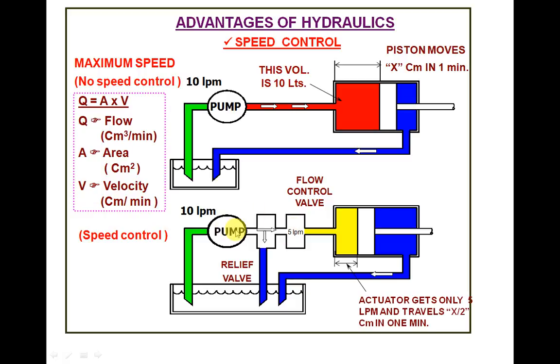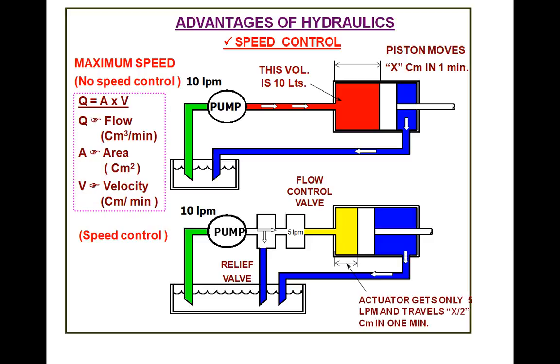So whatever liquid is coming out of this pump, which is 10 liters per minute, will become 5 liters per minute after this valve, and the remaining will go to the tank. And because of this low flow rate, this piston moves x by 2 centimeters in 1 minute. So using a flow control valve here, we can control the speed of this actuator. Understood? Okay.